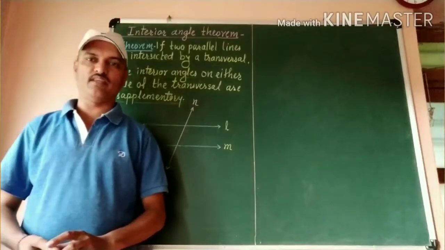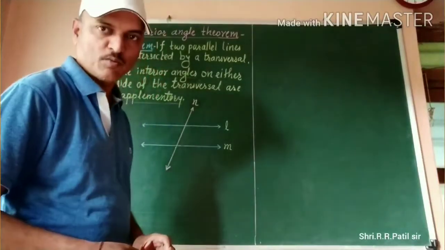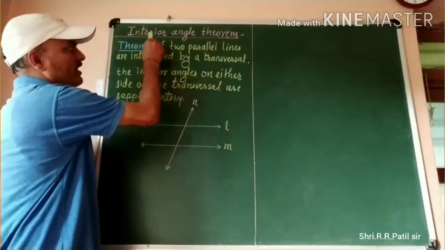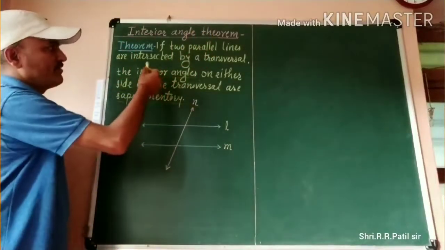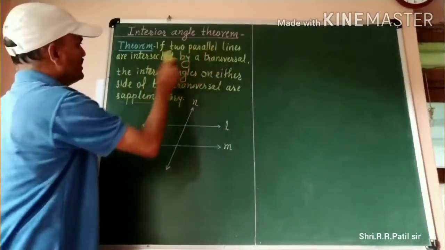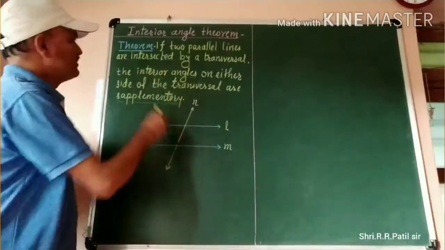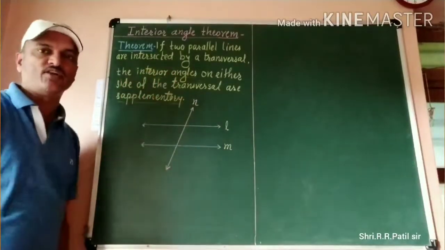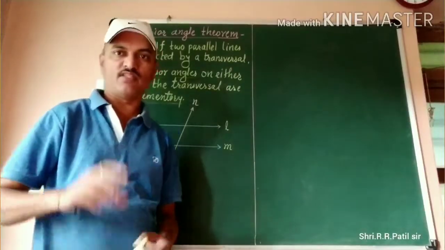Now let us see the first property of parallel lines. This property is also known as the interior angle theorem. Let us see the statement for that property. If two parallel lines are intersected by a transversal, then the interior angles on either side of the transversal are supplementary. Do you understand that statement?